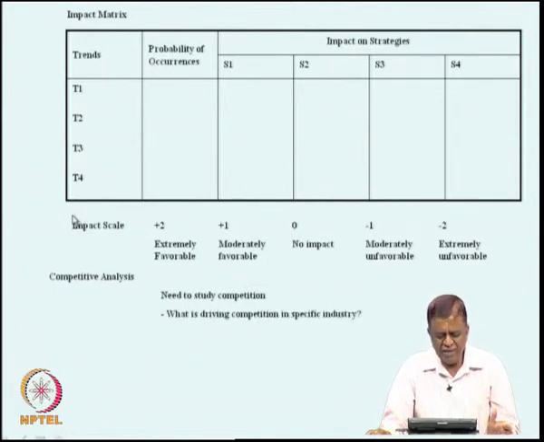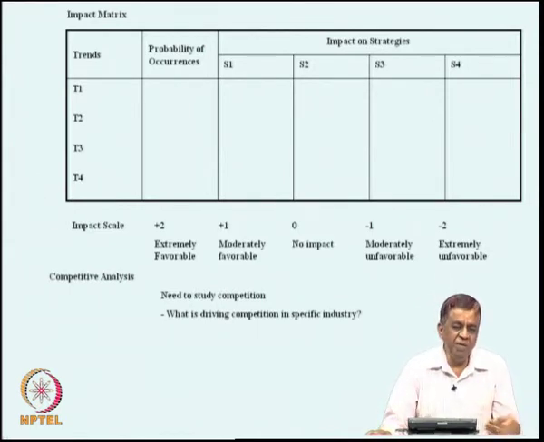Now, all this is required for a company to do a competitive analysis. So, this is what I was trying to mention in the earlier classes. What are you seeing in the 21st century? What is the type of situation that you are seeing for a company? A company has to do its own analysis.